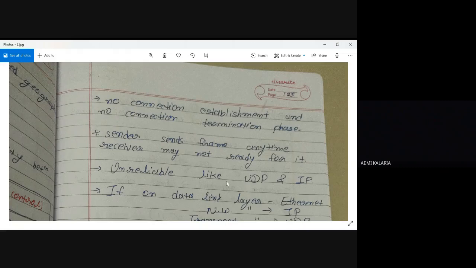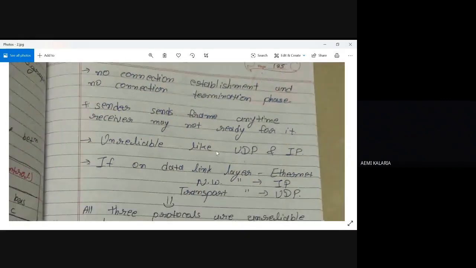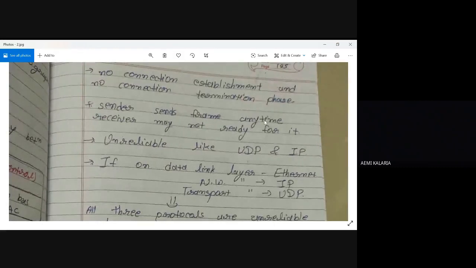Now the sender can send the frame anytime, but the receiver may or may not be ready. In this LAN protocol we are not dealing with an acknowledgement process. So the receiver is not acknowledging, and the sender is sending anytime, but the receiver may not be ready. That's why it is not that reliable. Speed is more but reliability is less.